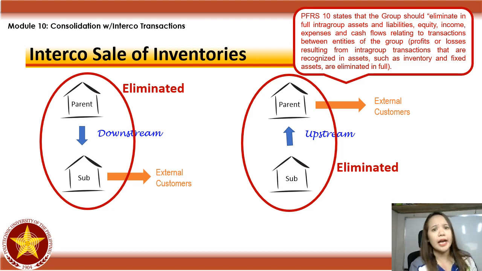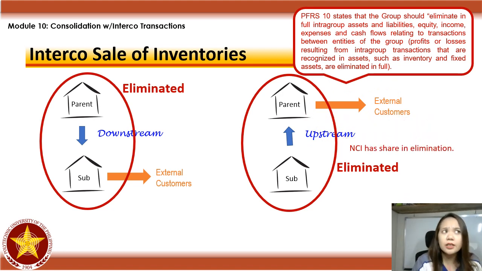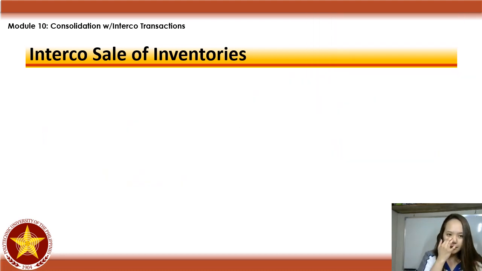Ang pinagkaiba, kaya dinidistinguish mo yung downstream saka upstream sale is, pagdating mo sa upstream sales, since si subsidiary yung nagbenta kay parent, dapat yung ine-eliminate mo na profit doon, may share si non-controlling interest kasi si subsidiary yung seller. So, kung sino yung seller, siya yung tatanggalan mo ng profit. And of course, since si subsidiary, may owner siya na ibang party, which is the NCI. So, dapat magkaroon siya ng share dun sa tinatanggal mong profit. We will discuss that in detail here.